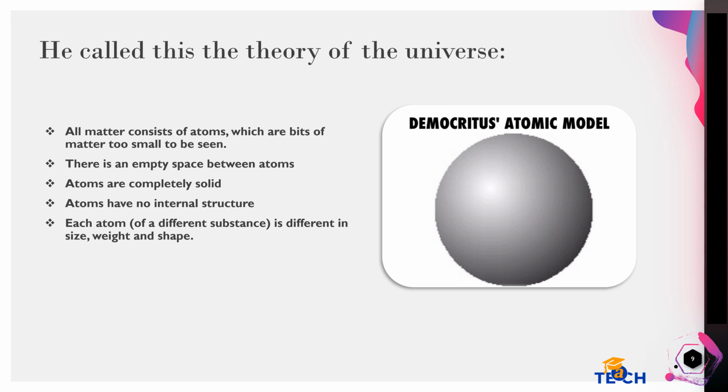All matter consists of atoms, which are bits of matter too small to be seen. There is an empty space between atoms. Atoms are completely solid and have no internal structure. Each atom, of a different substance, is different in size, weight and shape.